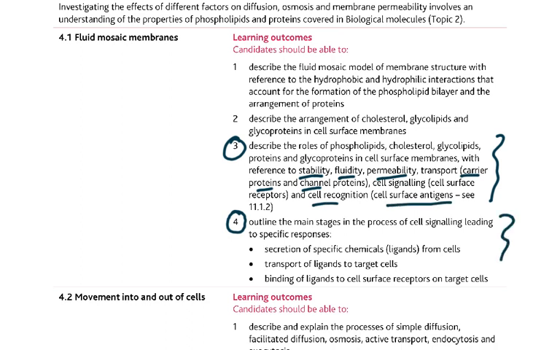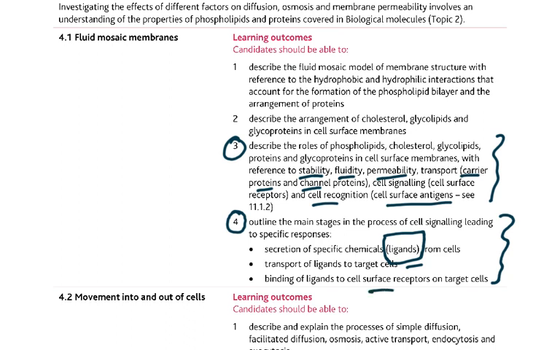Then this is a little more detailed now. Outline the main stages of cell signaling leading to specific responses. Number one, secretion of specific chemicals, and these chemicals have been named ligands. So you must know these ligands from cells, and then transport of the ligand to the target cells, and then the binding of the ligands to the cell surface receptor.